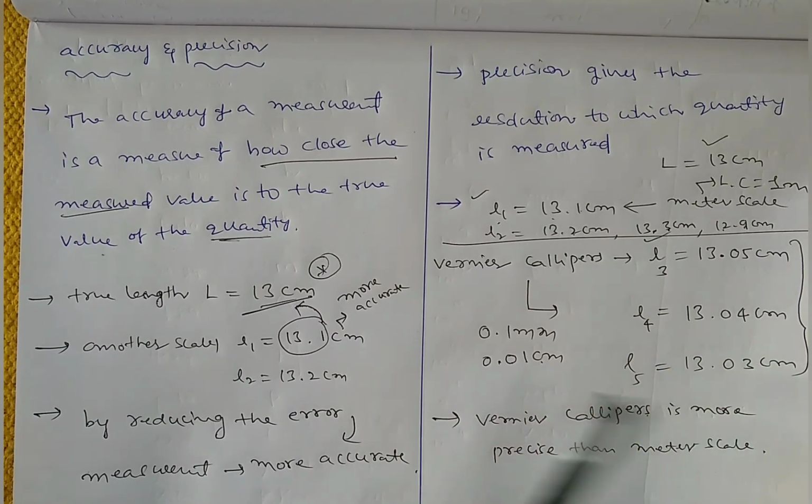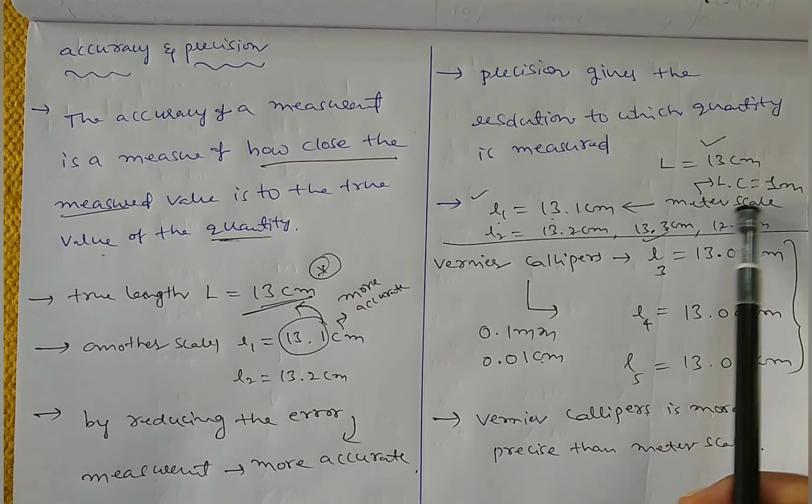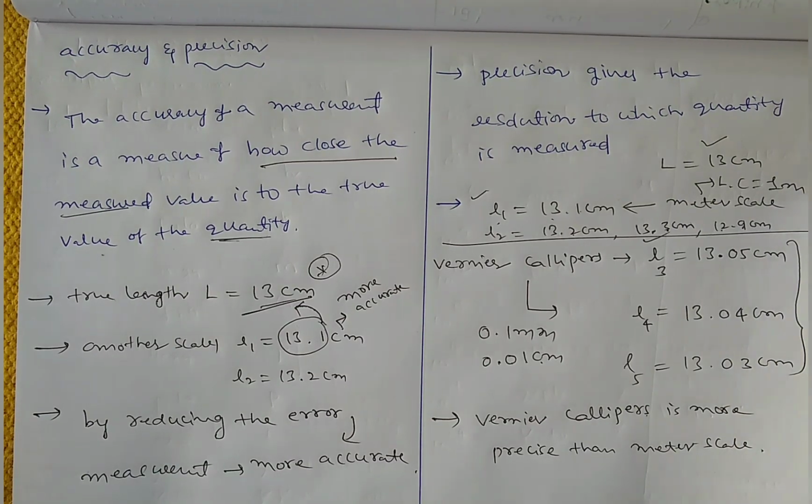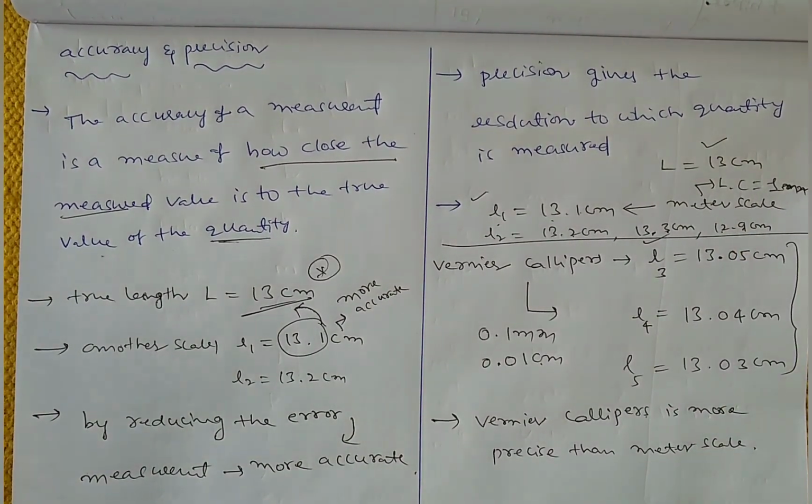After decimal, we will get 2 digits in terms of centimeters. So here the least count of the vernier calipers is 0.01 centimeter or 0.1 millimeter, whereas the least count of the meter scale is just 1 millimeter. That means the smaller the least count, the more the precision. That means precision depends on the least count of a given instrument.